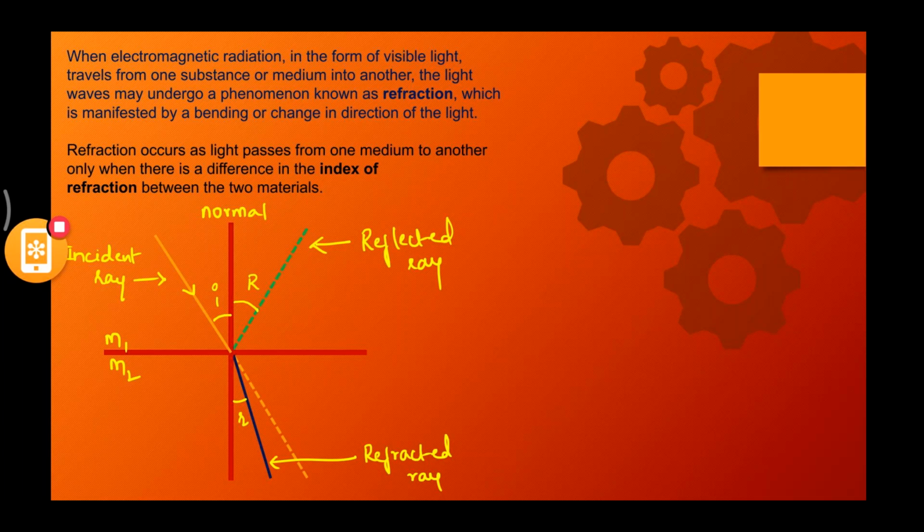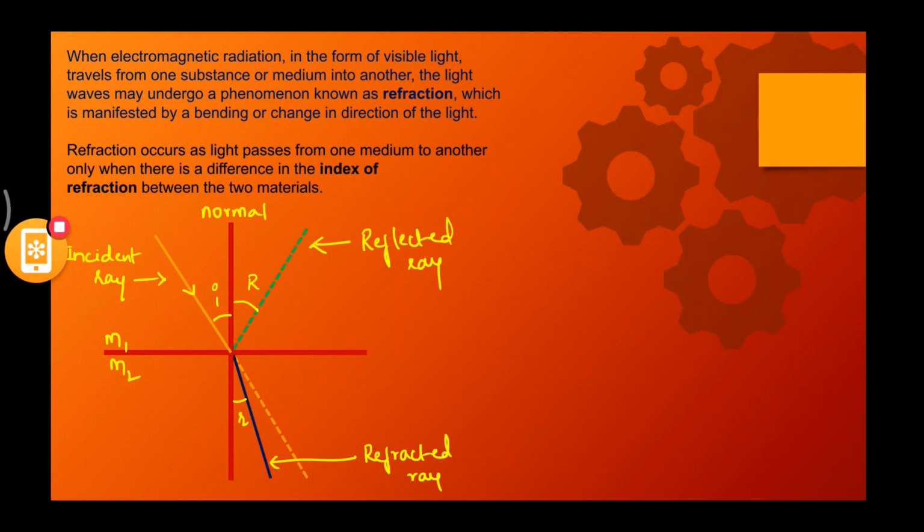If there is a change in direction within the same medium, then that is called reflection. Correct? If there is a change in direction of light in the other medium, then that is called refraction. You understood what is the major difference between reflection and refraction? Good, very good. So by the figure itself you would have understood what is angle of incidence, angle of reflection, angle of refraction, right?